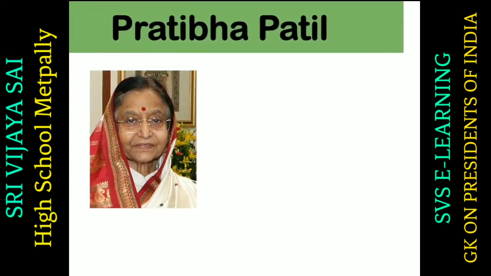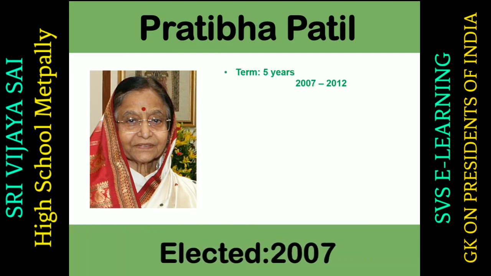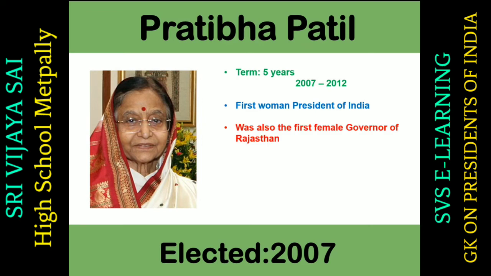So the next president of India was Pratibha Patil. She was elected in the year 2007 and she completed the term of 5 years from 2007 to 2012. She was the first woman president of India and she was also the first female governor of Rajasthan. She was the candidate of National Congress.